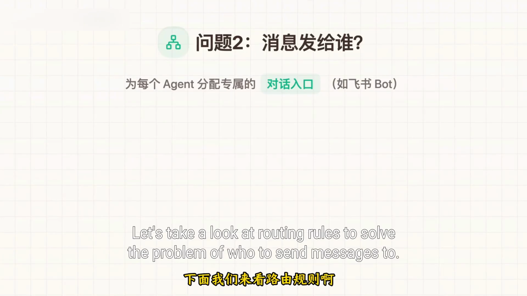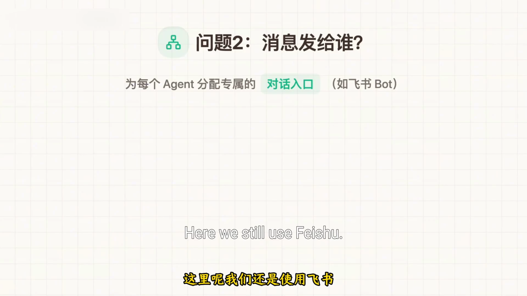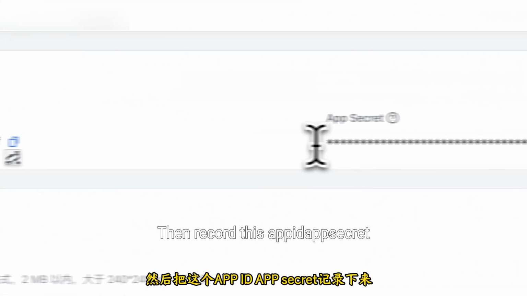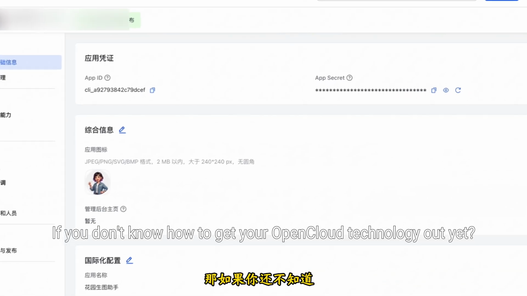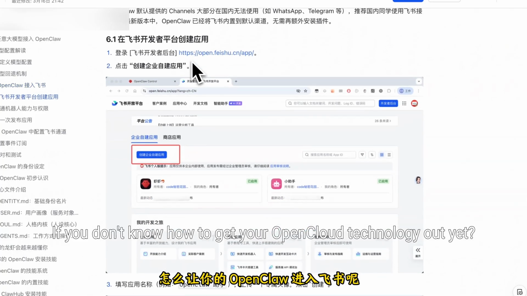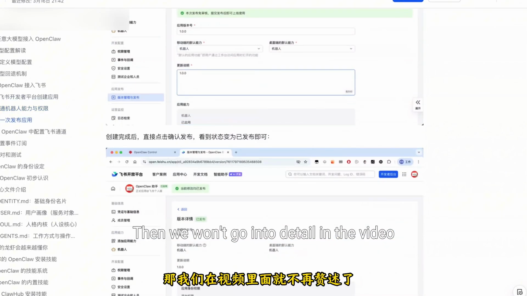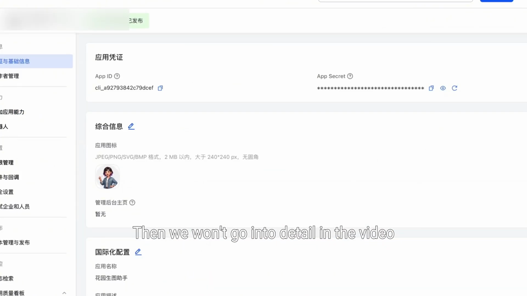Let's take a look at routing rules to solve the problem of who to send messages to. Here we still use Feishu. First of all, you need to have a Feishu bot that has completed the relevant permission configuration. Then record this app secret. If you don't know how to get it yet, you can check out the technical tutorials in my previous OpenClaw complete guide. We won't go into detail in this video.